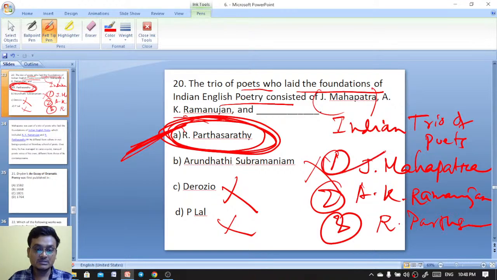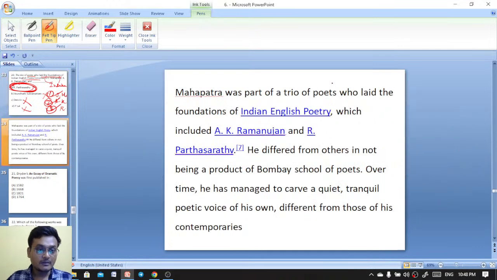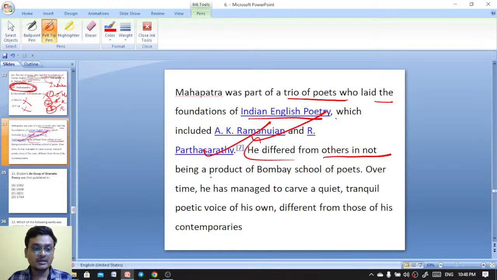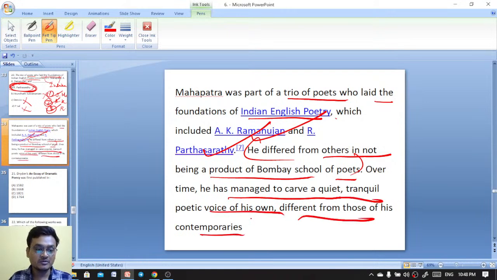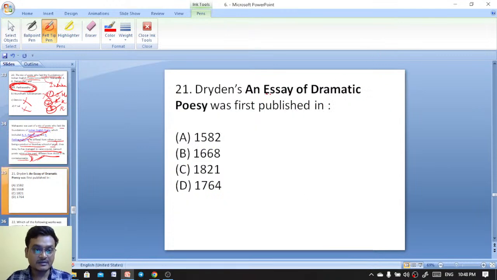Jayanta Mahapatra, A.K. Ramanujan, R. Parthasarathy. Mahapatra was part of the trio of poets who laid the foundation of Indian English poetry, which included A.K. Ramanujan and R. Parthasarathy. He differed from others in not being a poet of the Bombay School of Poets. Over time, he has managed to carve a quite tranquil poetic voice of his own, different from those of his contemporaries.